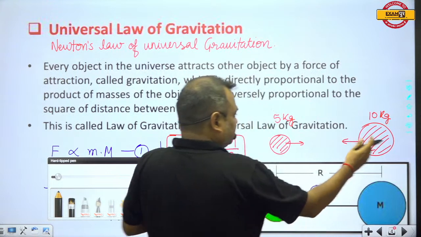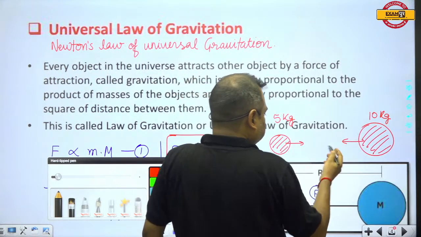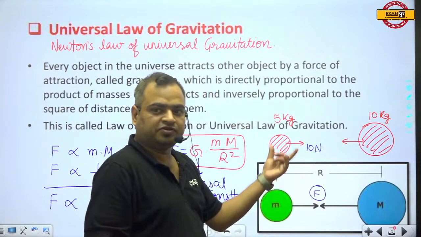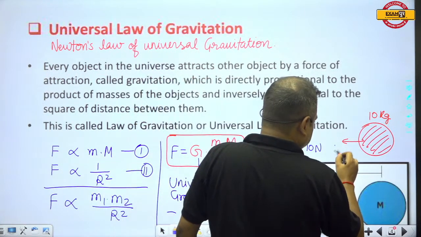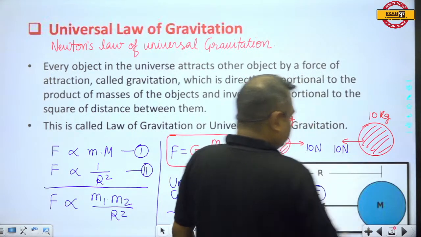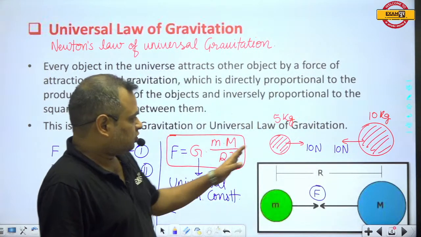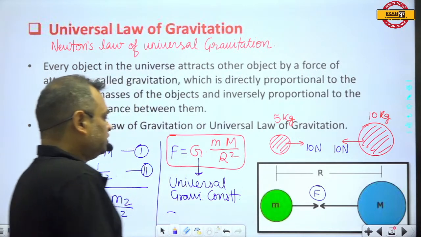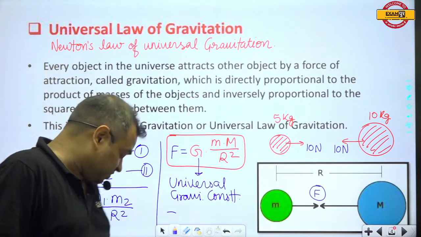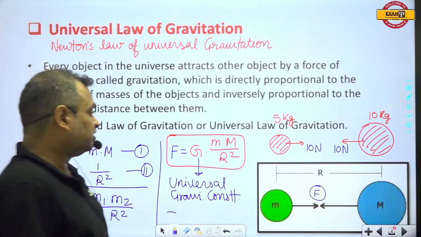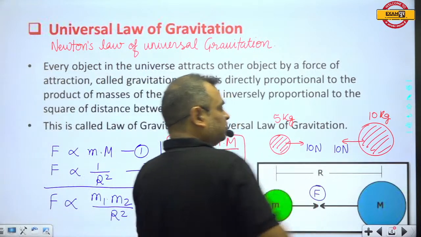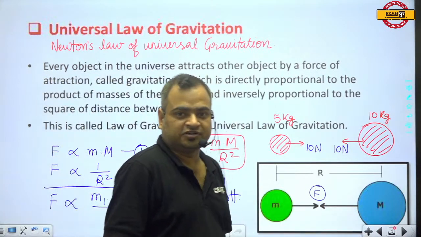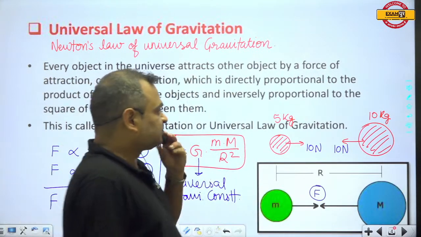Suppose the attraction force between these two bodies is 10 Newton. Then this body will also realize the force of 10 Newton, and this body will also realize the attraction force of 10 Newton. This is the conclusion here. The distance between these two bodies is always measured from the center of this body to the center of this body.